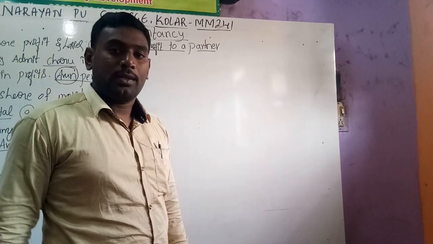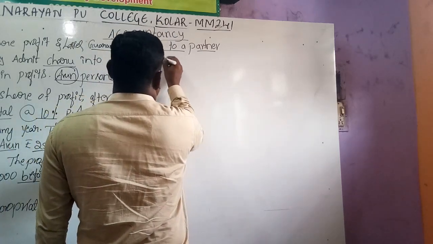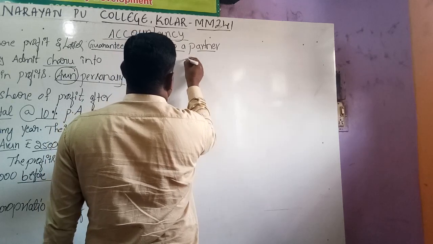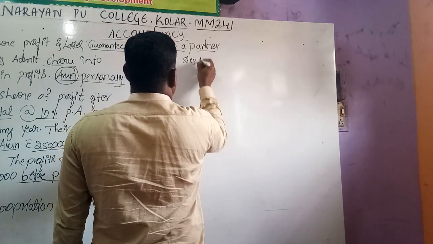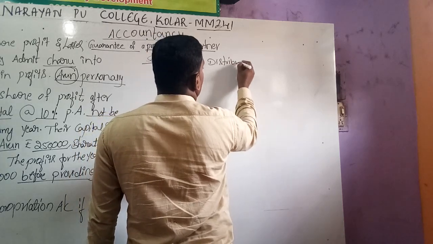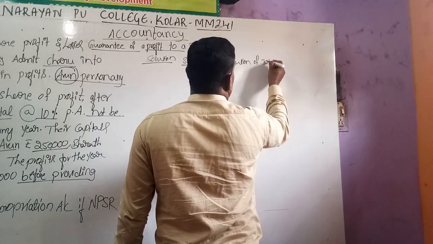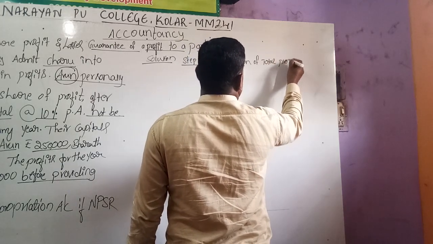Let's come to the solution. Step number 1, distribution of total profits.